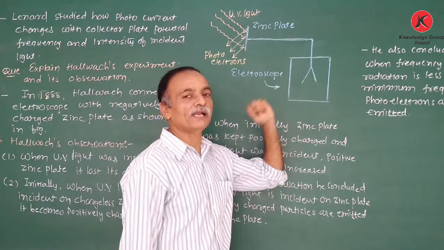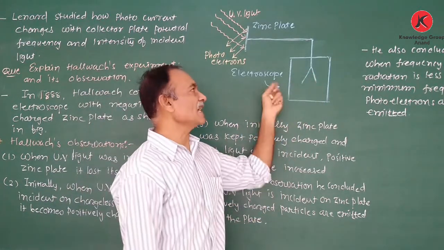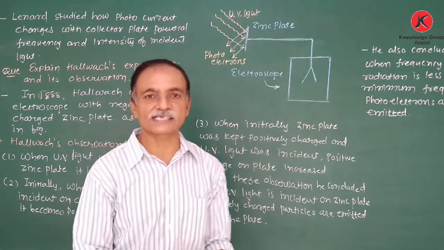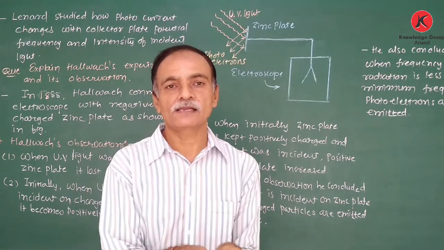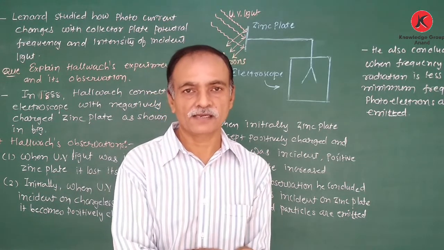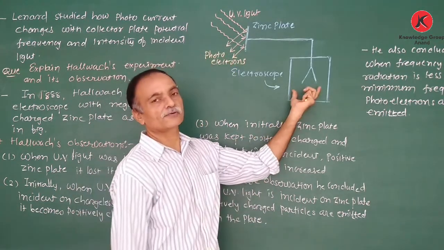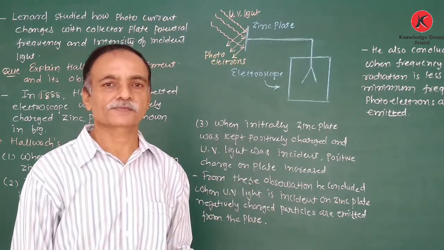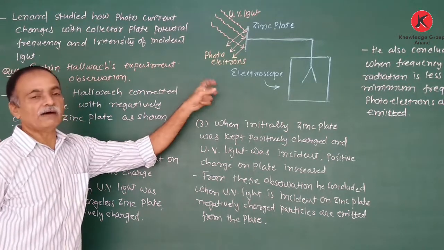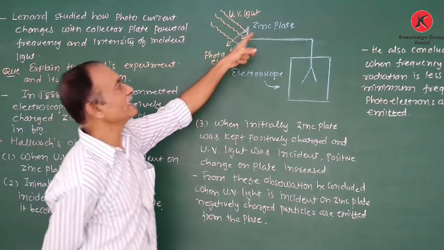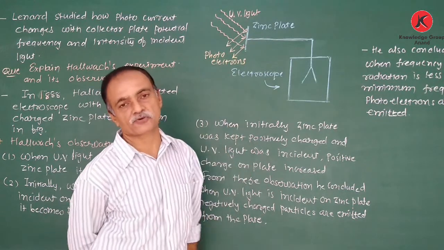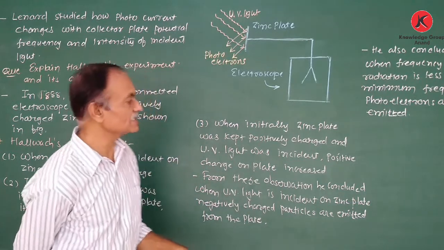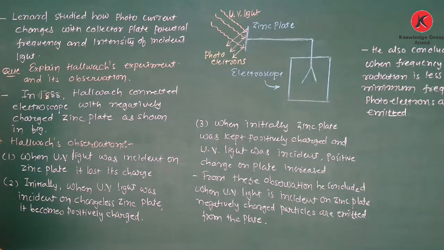In an electroscope, two plates are given. As the charge is detected, this charge is transferred to these two plates. If the charge is negative, both repel. If both are positive, they also repel. Therefore, to detect charge, this type of instrument, known as the electroscope, is used. So in his experiment, Hertz connected the negatively charged plate with the electroscope. Here we directly discuss the observations taken by Hertz.